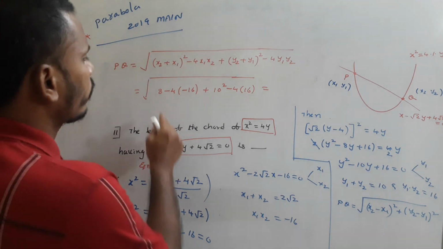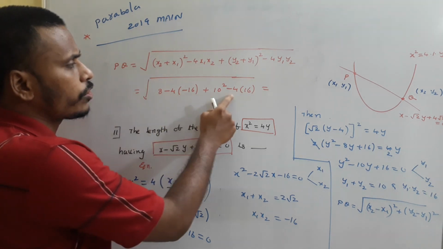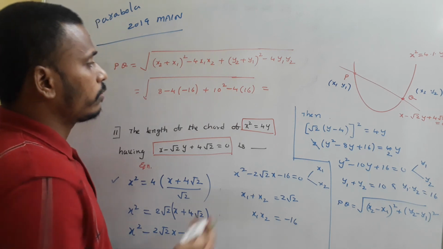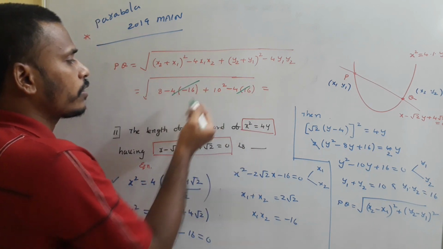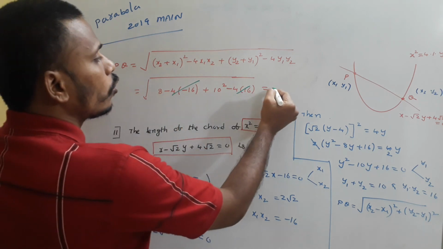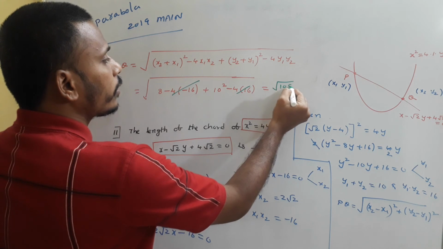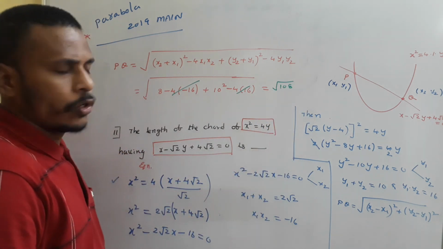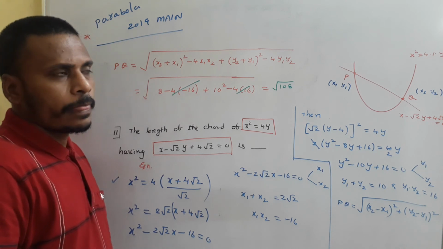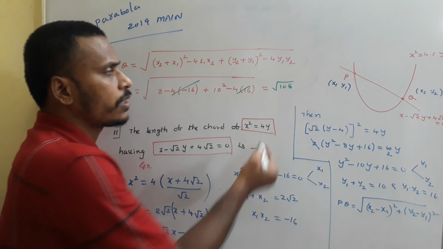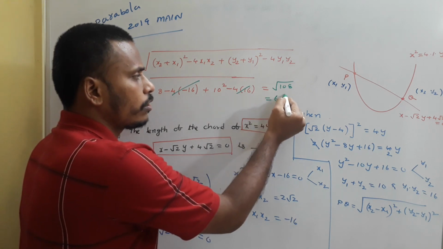So here minus into minus plus 4 into 16. This is minus 4 into 16. See, there is a chance of cancellation. Cancel out these two. 10 square is 100 plus 8, 108. So root 108. Root 108 means 27 fours or otherwise 36 threes. 36 threes in the sense maybe 6 root 3 like that.